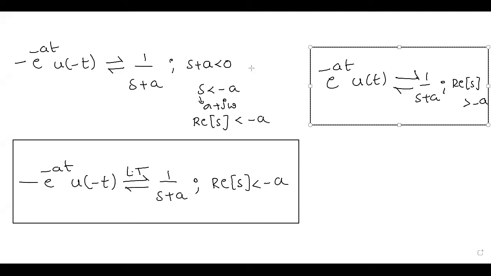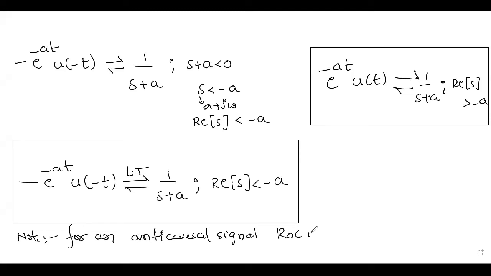So here is the conclusion. Write a note here. For an anti-causal signal, ROC is less than its pole, because minus a is the pole value, the root of the denominator. s plus a equal to 0 means s equal to minus a.